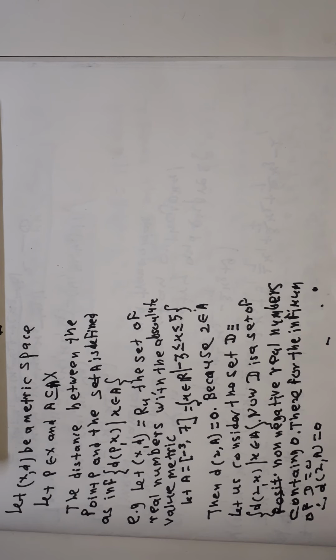Therefore 0 belongs to the set of non-negative real numbers of the elements distance between P and x, x belonging to A, and therefore the infimum of this set is equal to 0. If P belongs to the set A, then obviously the distance between P and A is equal to 0.